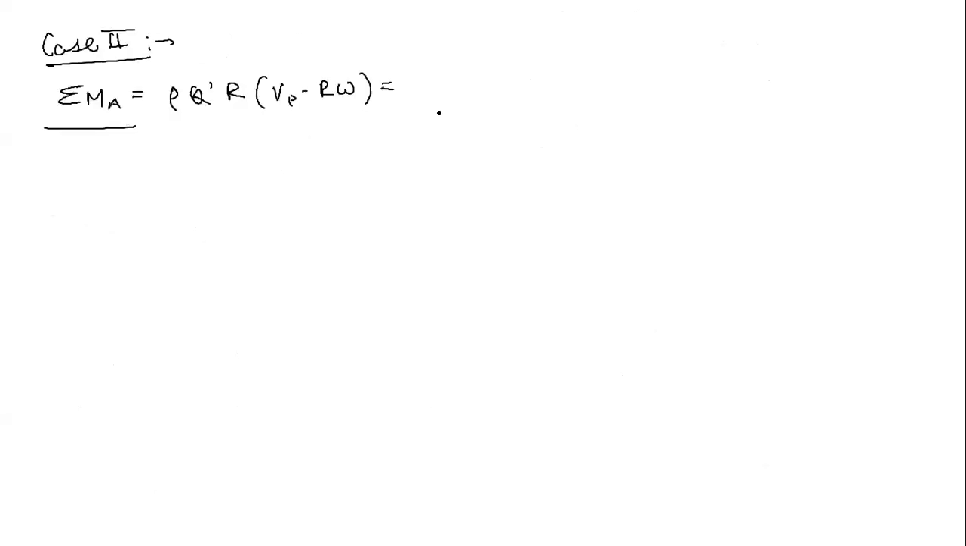Now let us see what is going to happen in this case. First of all, sigma Ma dash is simply rho, 1000, multiplied by Q dash. So Q dash is again 3 into 10 to the power minus 3 divided by 60, into r.